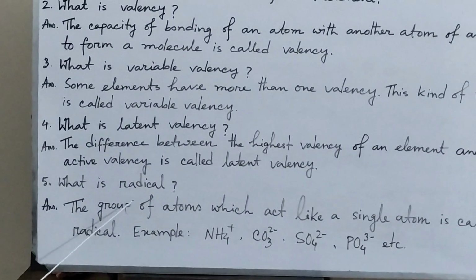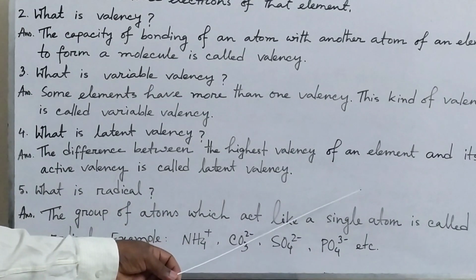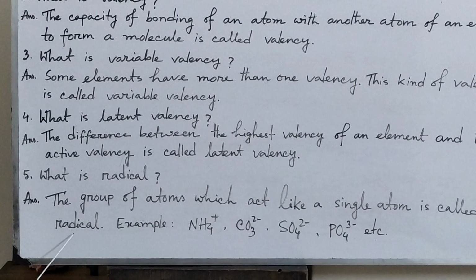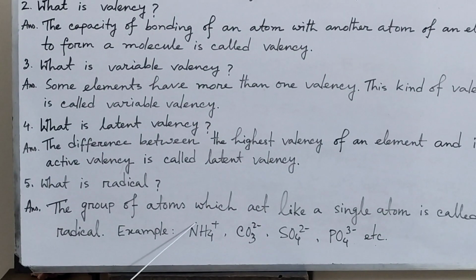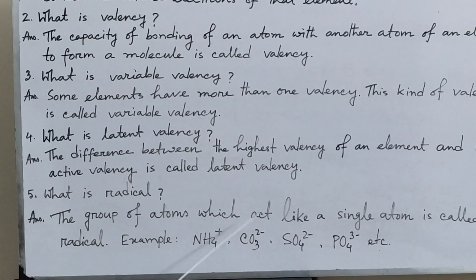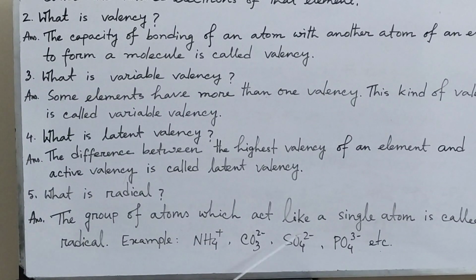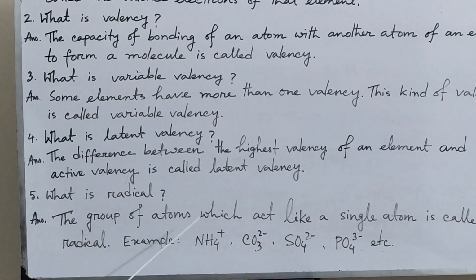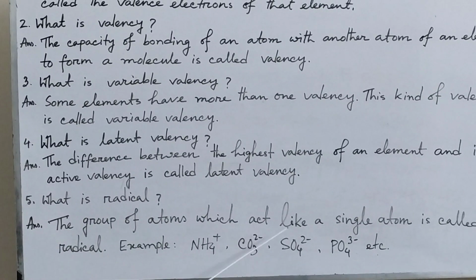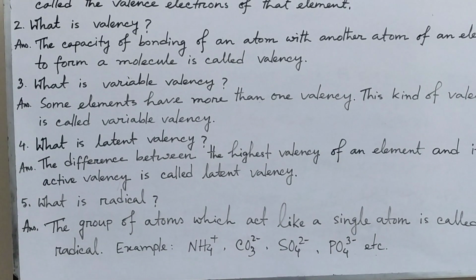Now what is radical? The group of atoms which act like a single atom or ion is called radical. For example, I have written ammonium radical, carbonate radical, sulfate radical, phosphate radical. All the radicals have charges, and these are minus, except ammonium. This charge number is their valency. The valency of ammonium is 1, the valency of carbonate is 2, the valency of sulfate is 2, the valency of phosphate is 3.